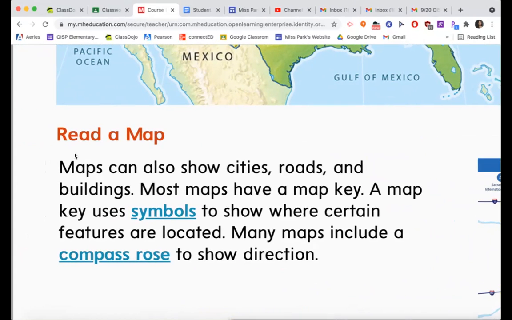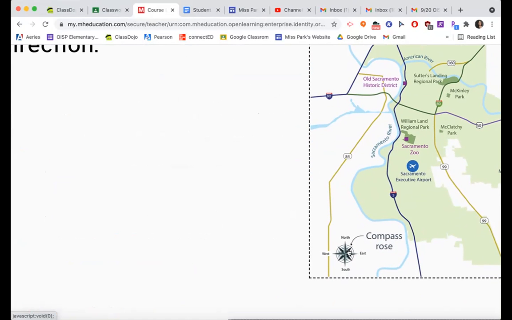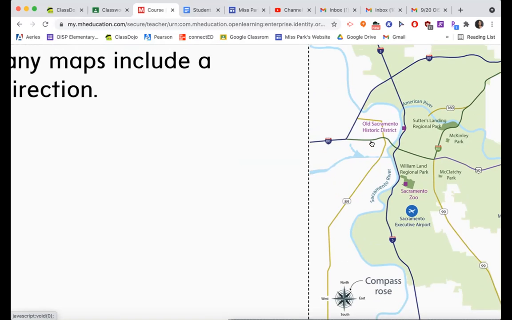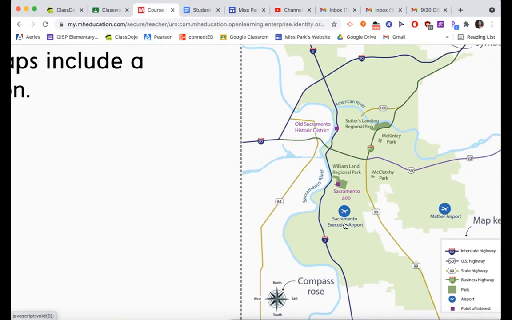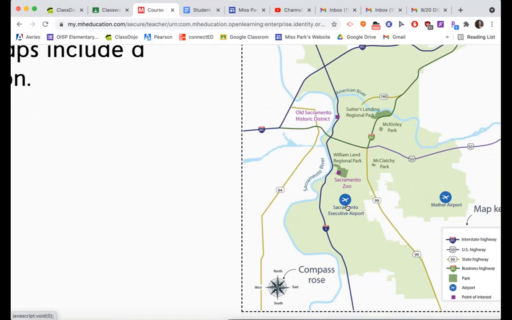Many maps include a compass rose to show direction. So here's that compass rose. And normally when you are looking at a compass, up means north, down means south, east means to the right, west means to the left, normally. So here on this one, that's where it's pointing. So if you're at the Sacramento Executive Airport and you say, I want to go to the zoo, you would say, okay, the zoo is north of you.